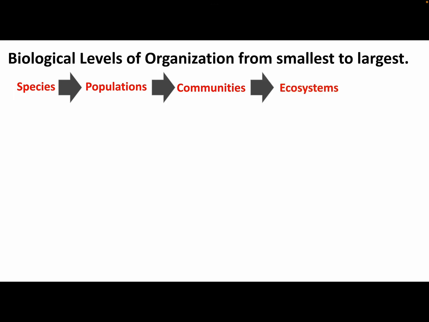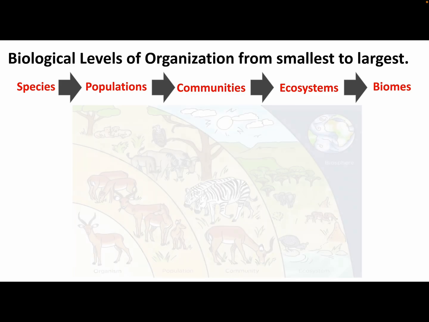And then if we add in the abiotic or non-living parts like the water and the temperature, the amount of oxygen, the amount of humidity, the amount of sunlight, then we have an ecosystem. And then lastly, if we take all of the ecosystems that have similar characteristics and we put them together, then we have what we call a biome.